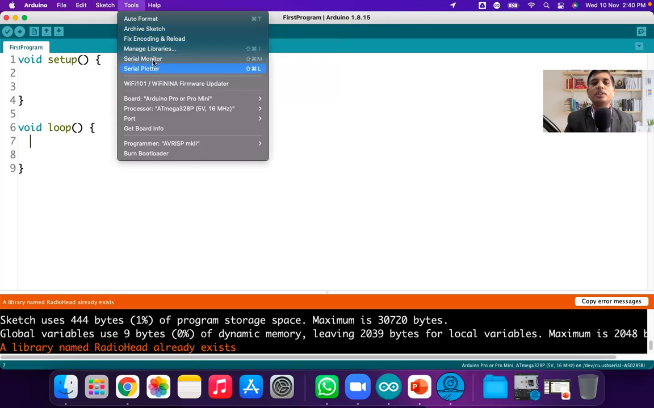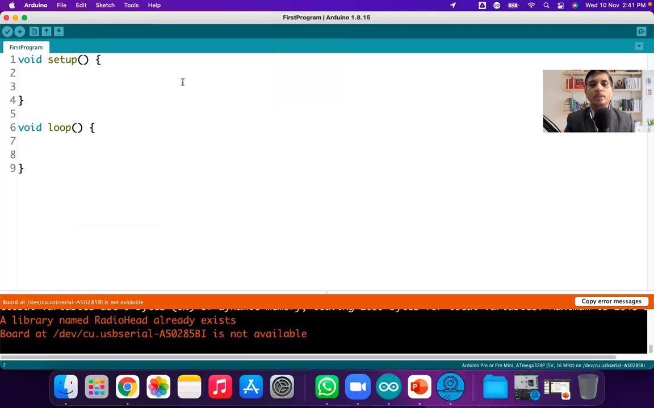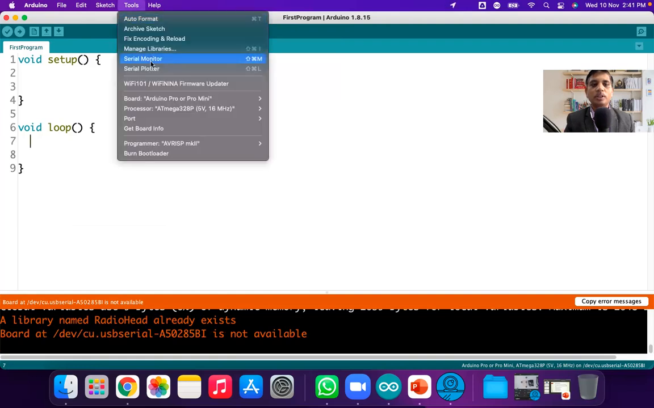Now the Serial Monitor works only if an Arduino board is connected. Now I have not connected any Arduino board, and when you try to open this Arduino Serial Monitor, it will give an error. Okay, so let me connect the board and let's check that.